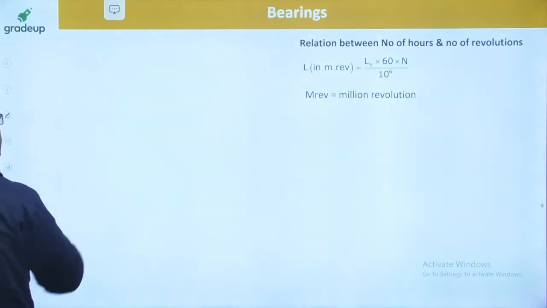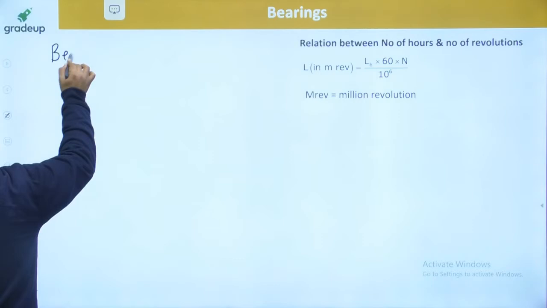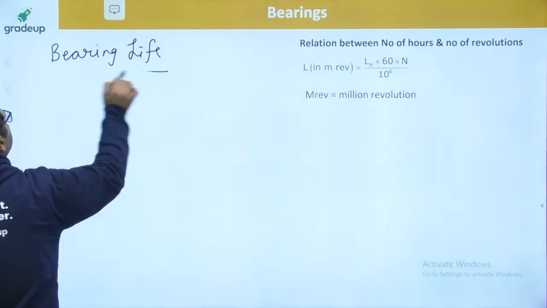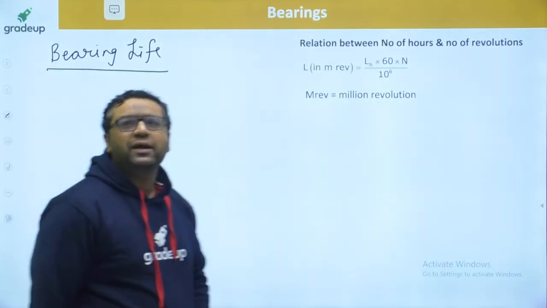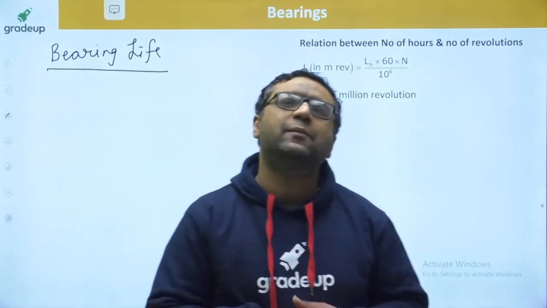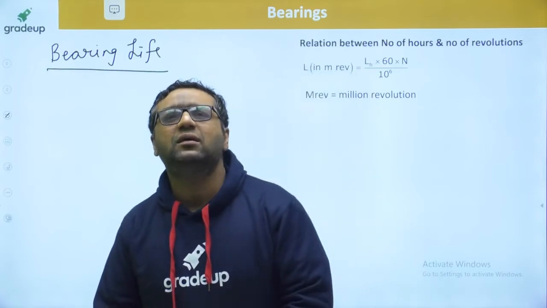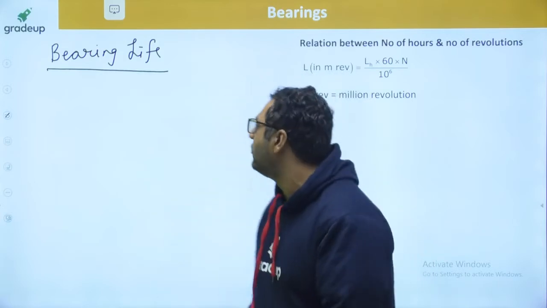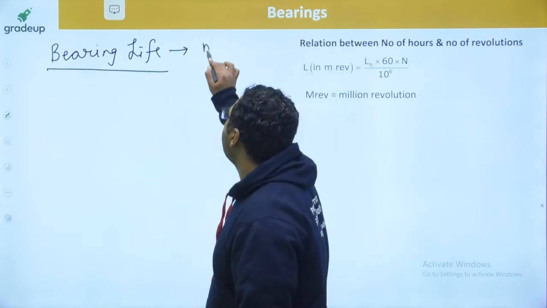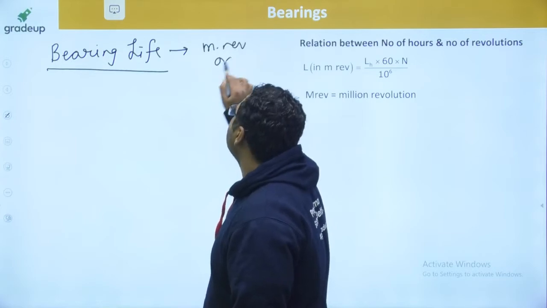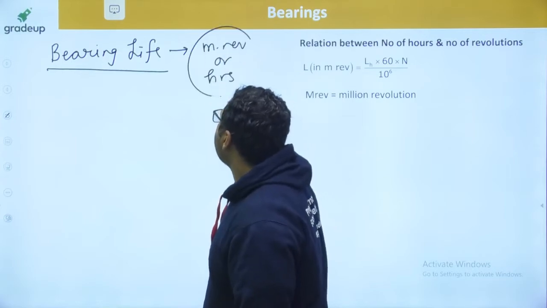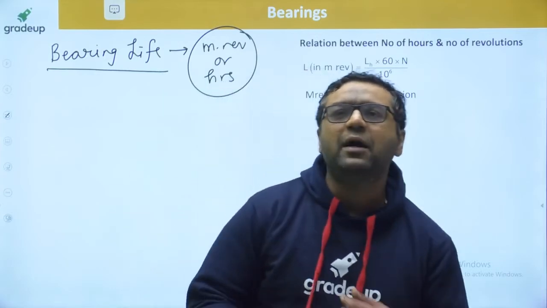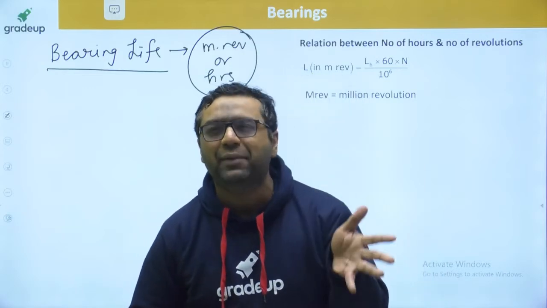Now we are coming to the bearing life. Now I would like to tell you what bearing life is. In case of bearing life, we are going to use the concept of reliability. Bearing life is defined as the rated life. First of all, what is the meaning of life? Life will be the number of million revolutions or the number of hours before fracture. This is in general the definition.